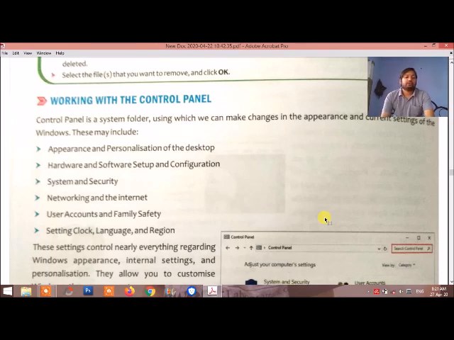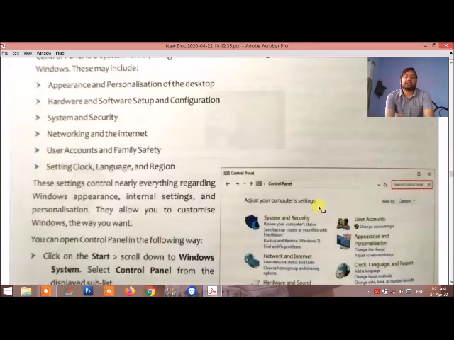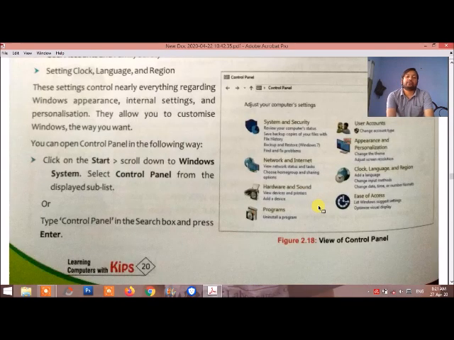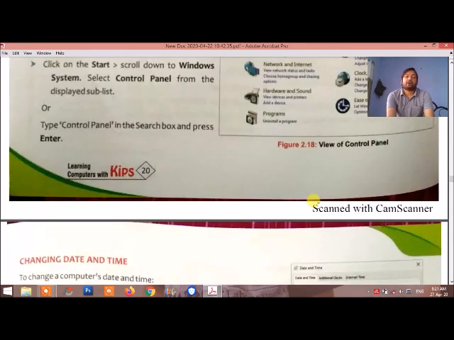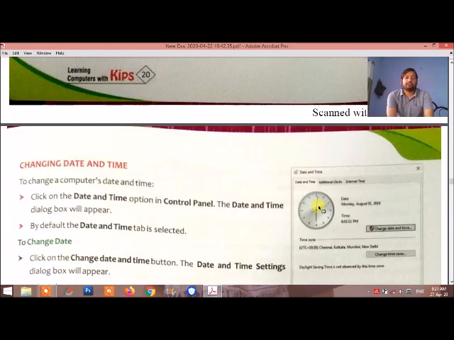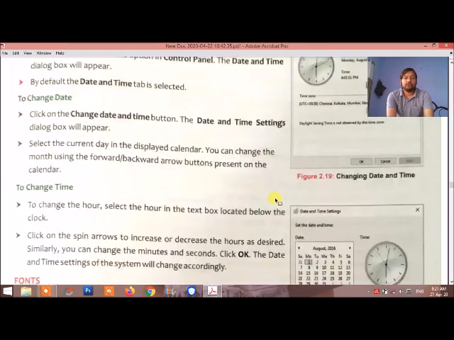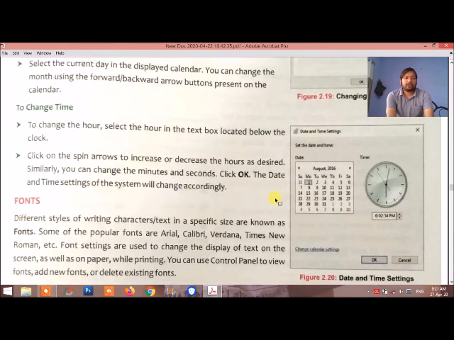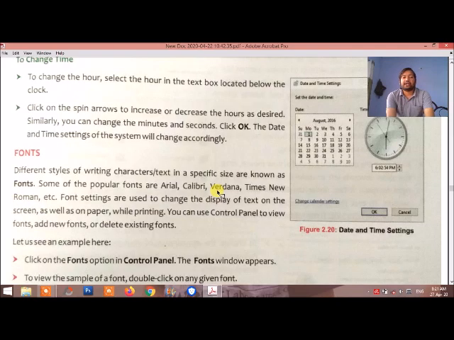Setting clock, color, language and regions. In these systems, we can set our time according to our time zone. Language, in which language do you want to operate your operating system. It also gives the facility. Means setting the date and time. Just right click on the taskbar, select the option date and time, and from there we can manage or set our time according to our need. This is the way how we can change the date and time.